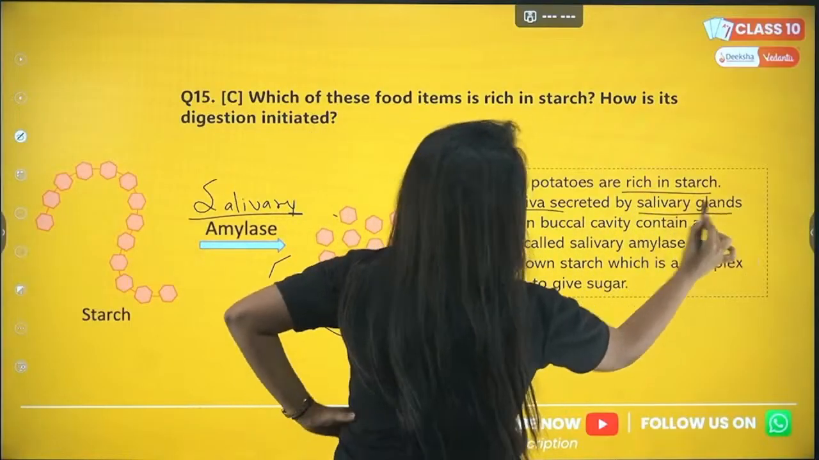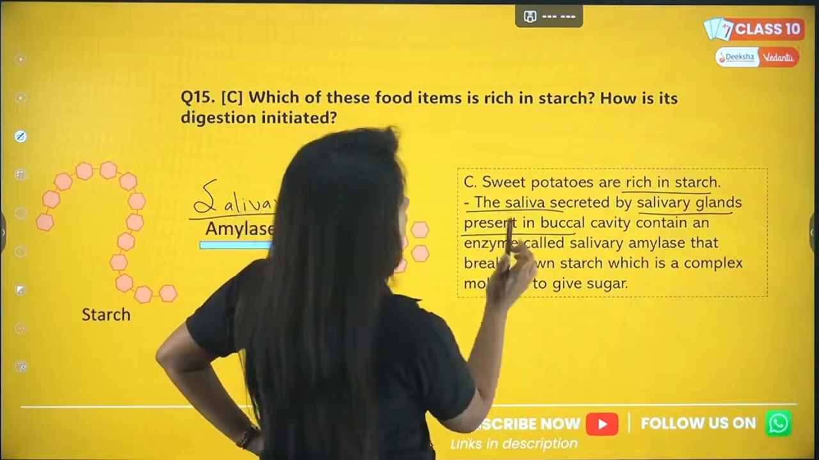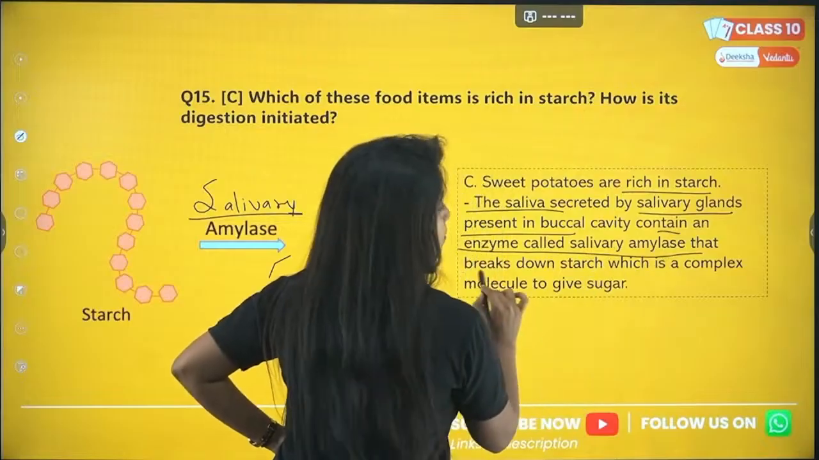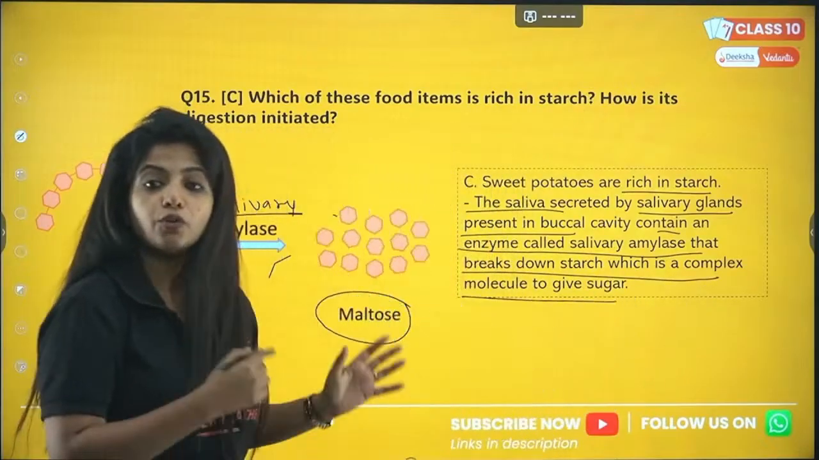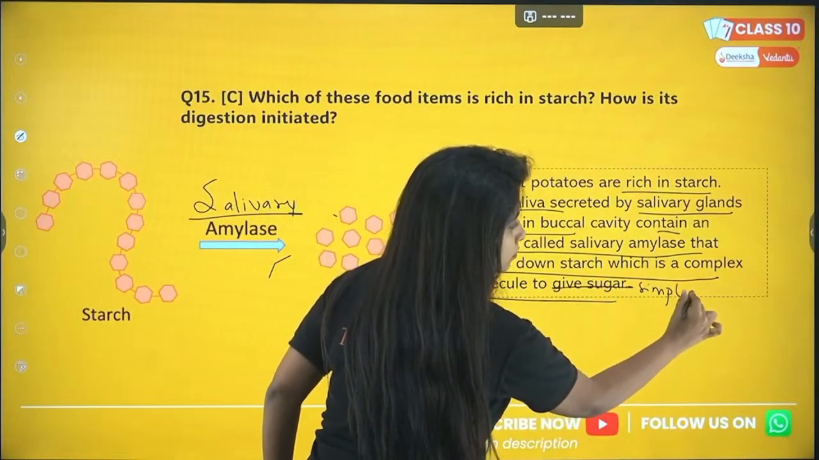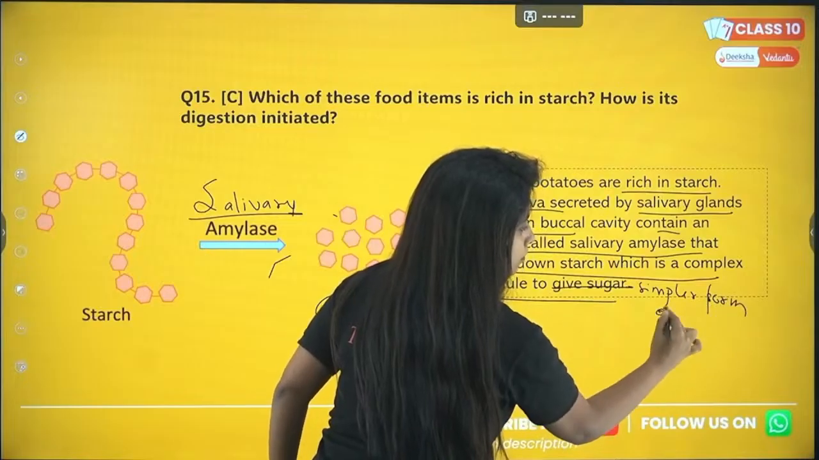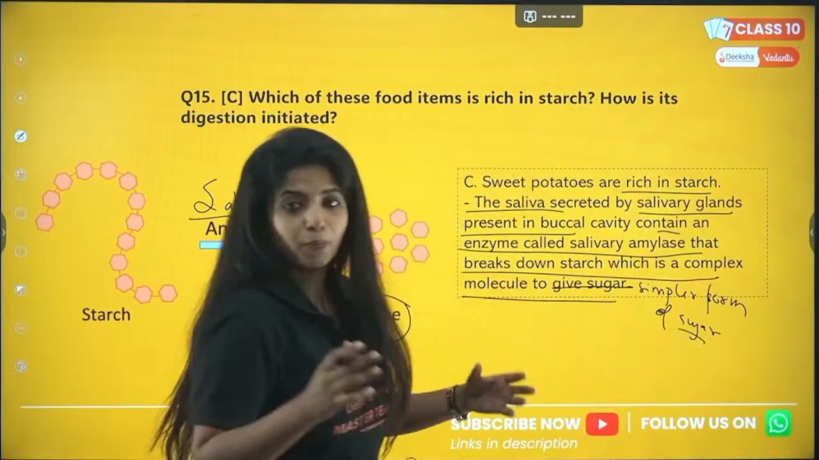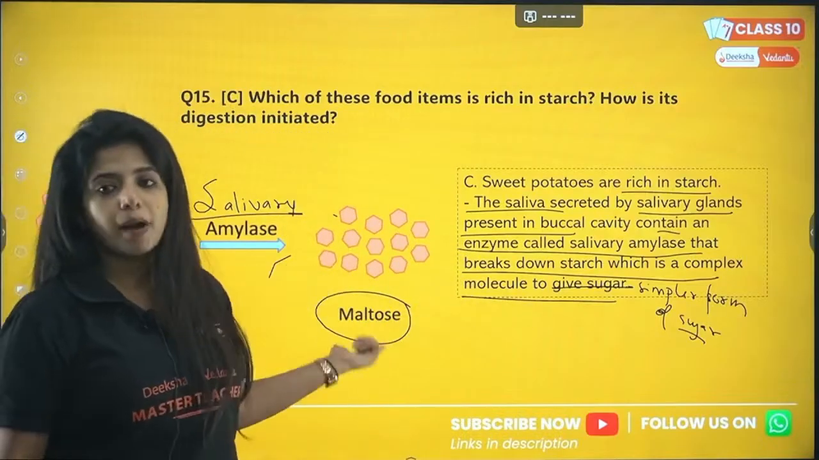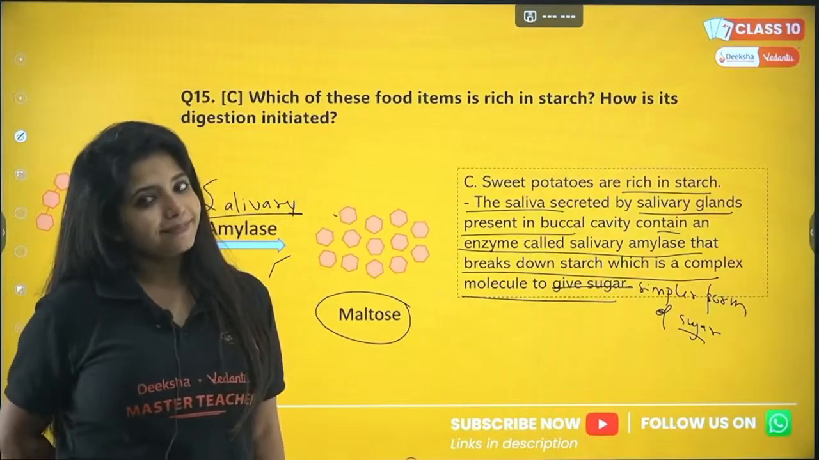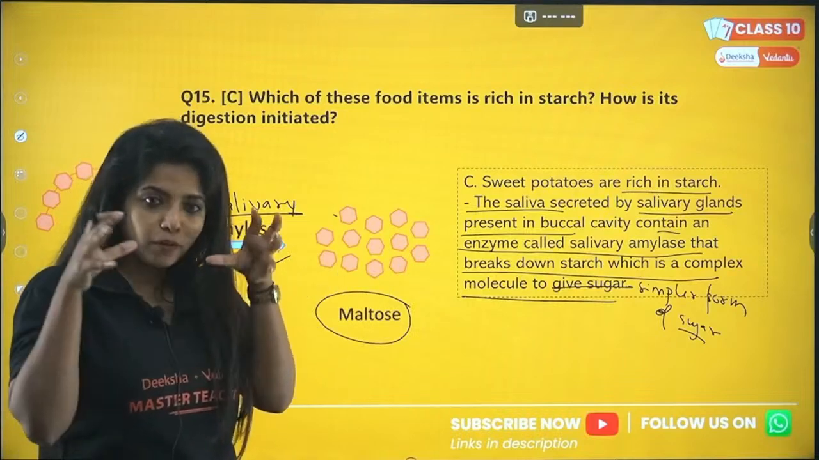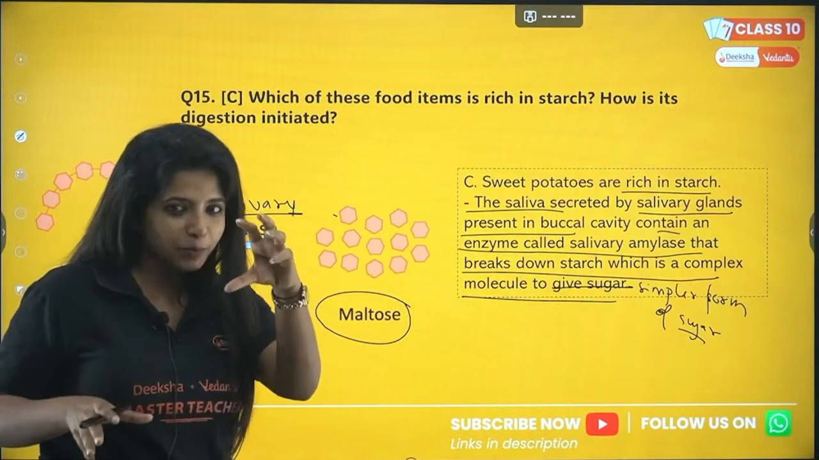The saliva secreted by the salivary glands present in the buccal cavity, meaning our mouth cavity, contains an enzyme called salivary amylase that breaks down the starch, which is a complex molecule, to a simpler form of sugar. Starch is also sugar, but it is a polysaccharide. It is made up of multiple sugars. Now you're breaking them down to a simple form of sugar, which is maltose. Not exactly simple, but yes. This is also complex in that maltose is made up of two carbohydrate units. It's not one carbohydrate.